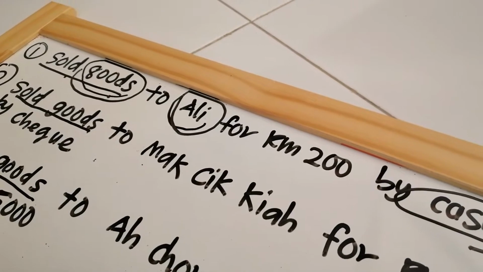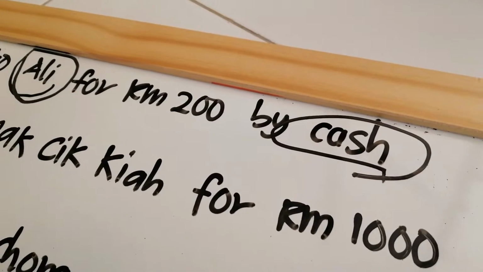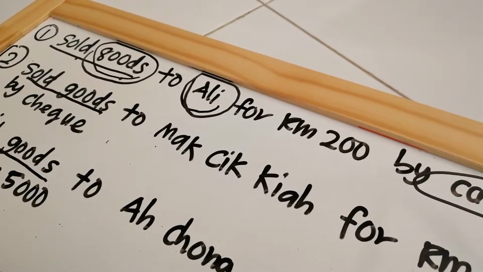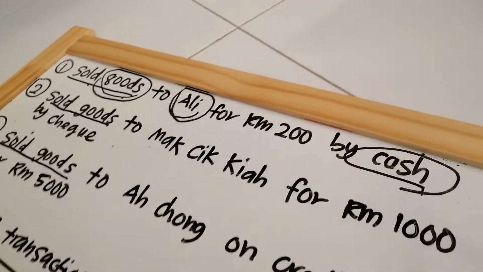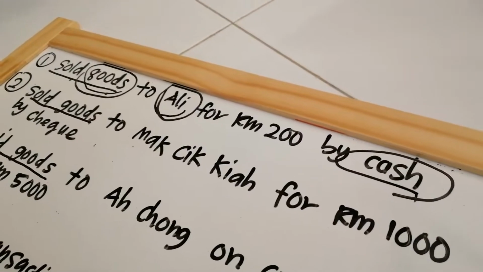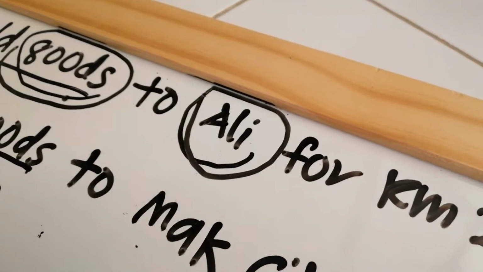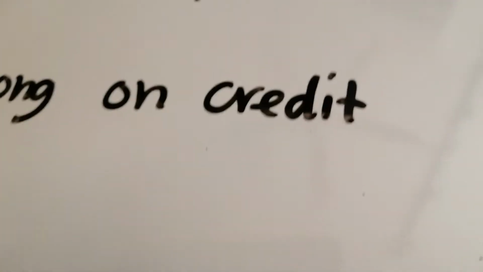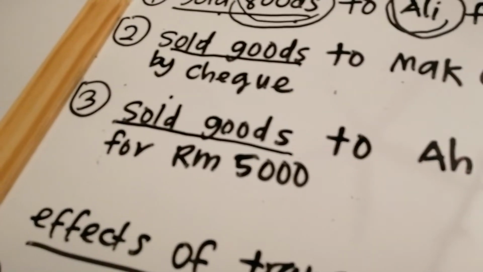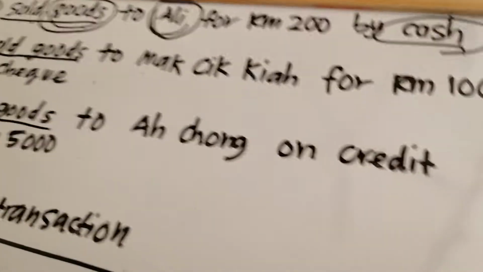You sold goods to Ali by cash, so you don't have to record Ali. If you record Ali, it means that Ali owes your business. Unless on credit, like the third transaction here. After this, I will explain.